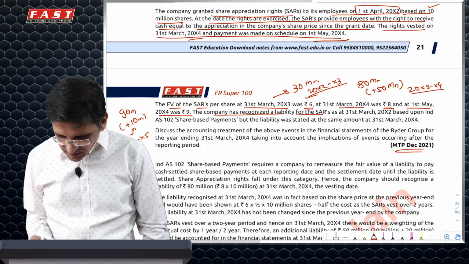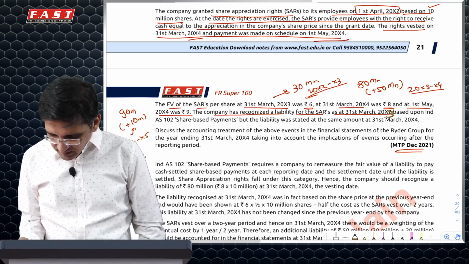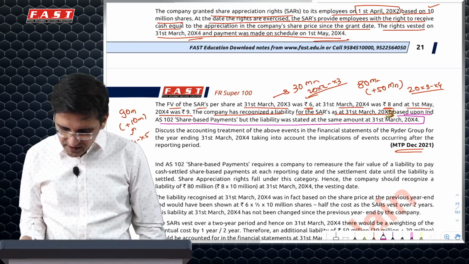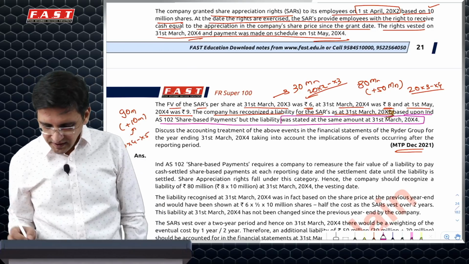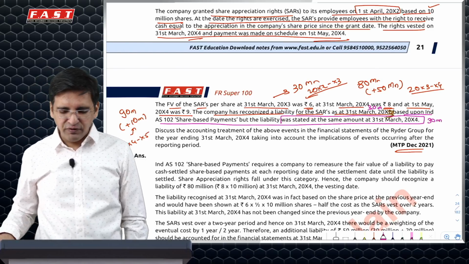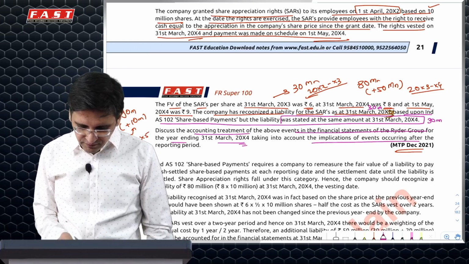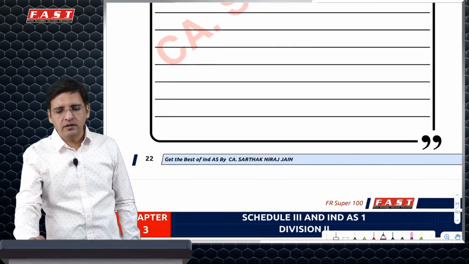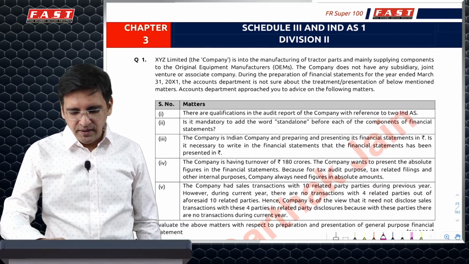The company has recognized a liability for SAR on 31st March 2003. This is not correct; this should be 3. ICI needs to correct it based on Ind AS 102, but it was stated at the same amount at 31st March 2004. So they would have done it at 30 million, and here also they had recognized 30. So we'll say 50 additionally you'll have to recognize. Discuss the accounting treatment of the above for 31st March 2004. Implications of events occurring, you also have to take that. So you'll have to say that we will not consider the fair value changes which have happened later. So this completes your share based payment as well.